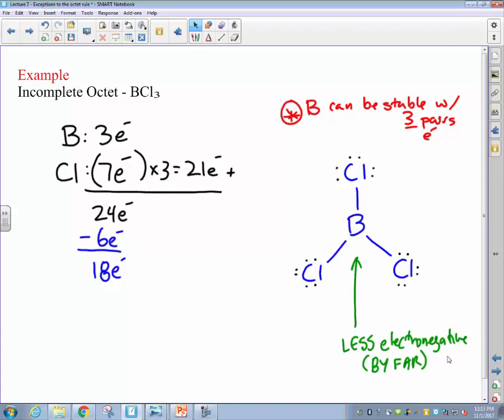And again, the types of atoms that tend to form these incomplete octets, in addition to boron, is the other element right next door to it, which is beryllium. Boron tends to be stable with only a total of 3 bonds. Beryllium tends to be stable with a total of only 2 bonds. And at this point, we've discussed all of the exceptions to the electron configurations we need to deal with here. So you can go ahead and spend some time working on the homework set, which is problem set 414 on exceptions to the Lewis dot structure rules.